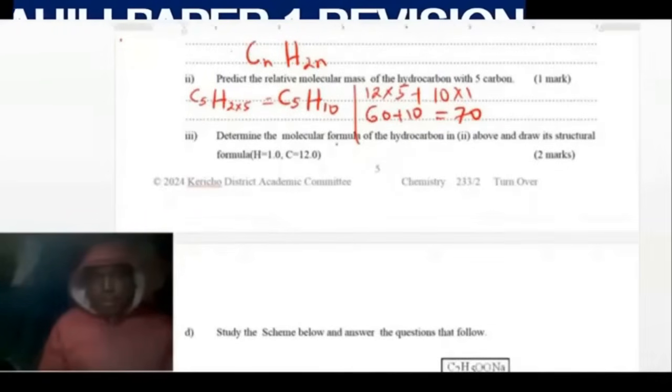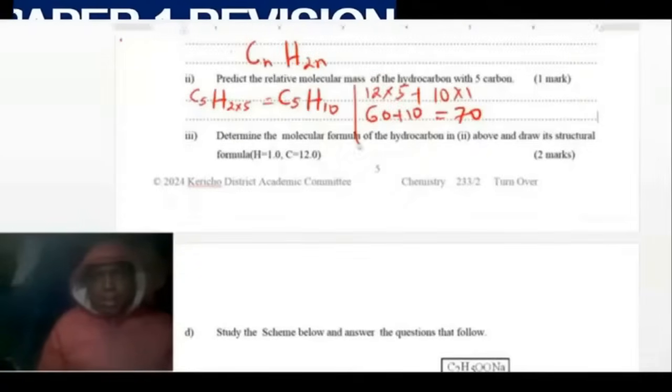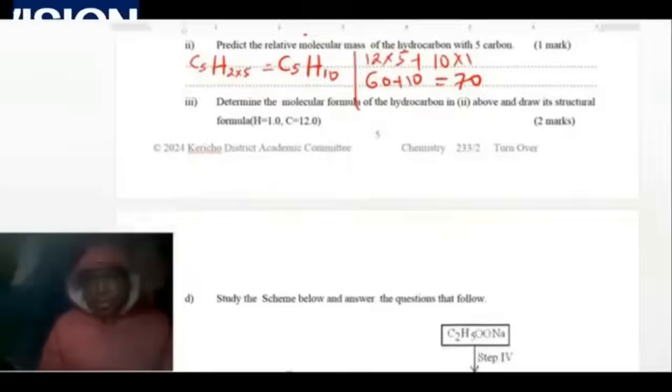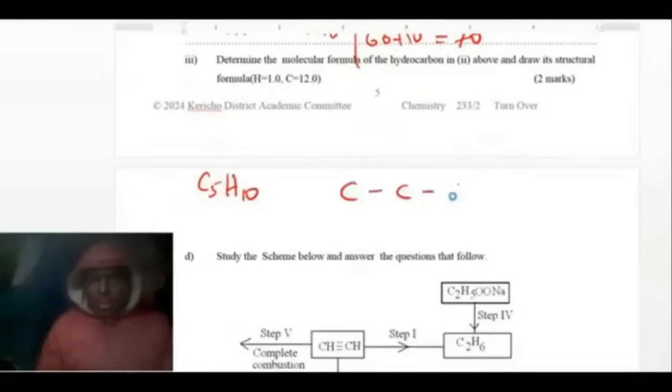Determine the molecular formula of the hydrocarbon for this one and draw the structural formula. So we will determine that. That one is C5H10, and the structural formula is 1, 2, 3, 4, 5. And we put a double bond there. Here we will have hydrogen. There we will have hydrogen. 1, 2, 3, 4.